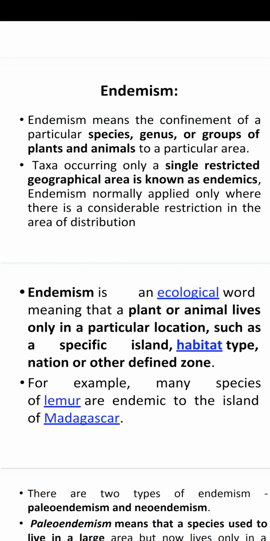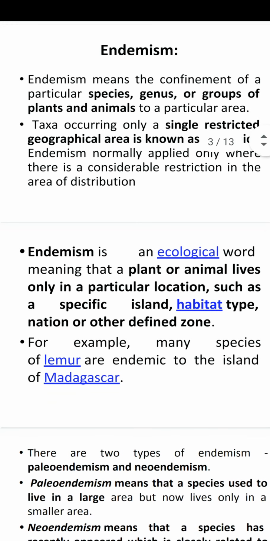So, what is endemism? We learned that species unique to a specific geographical location are known as endemic species. So, endemism is an ecological state of species being unique to a defined geographical location such as an island, nation, country or other defined zone or habitat type.